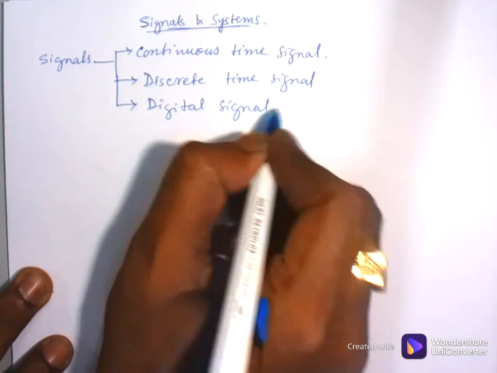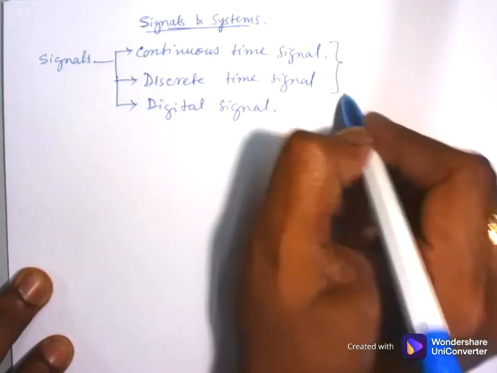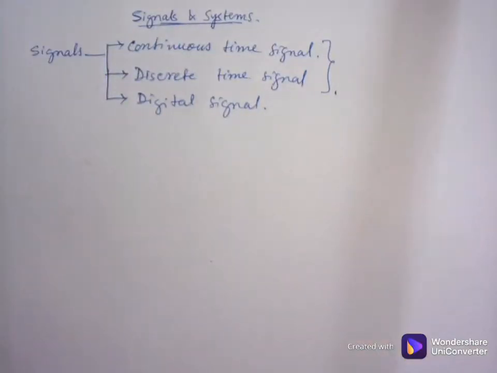Mainly we will be concerned about these two types of signals, continuous time signals and discrete time signals. And digital signal we will look at later, because if we discuss discrete time signal, automatically we will know about digital signal. We will study continuous time signal and discrete time signal in your signal system as well as digital signal processing.